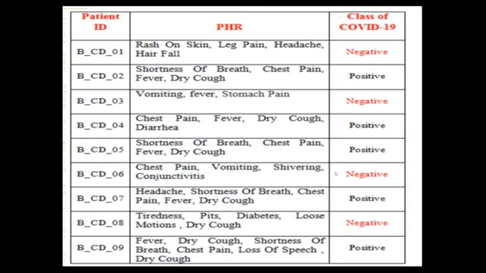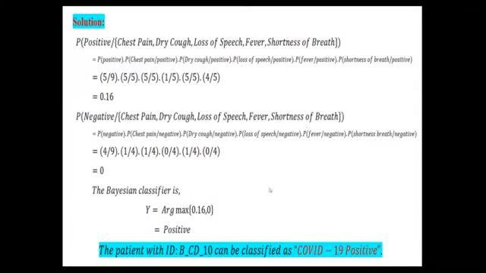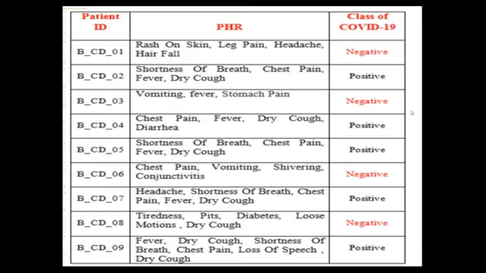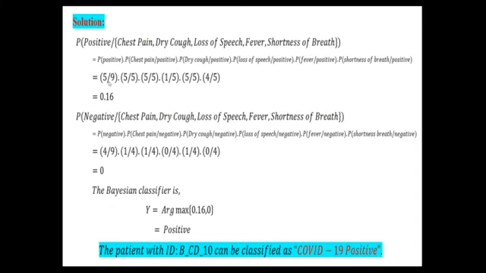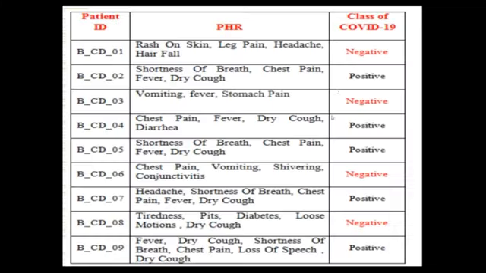Next, shortness of breath. Out of 5 times, shortness of breath is available 4 times. That's why 4 by 5. These are the probabilities. The numerator is the favorable cases: for chest pain, out of 5 positives, how many times is it repeated? Dry cough is repeated how many times out of the 5 positive cases? The denominator is the total number of positive cases, 5, because we have only 5 positive cases out of 9. And the probability of positive means out of 9 cases, 5 are positive.